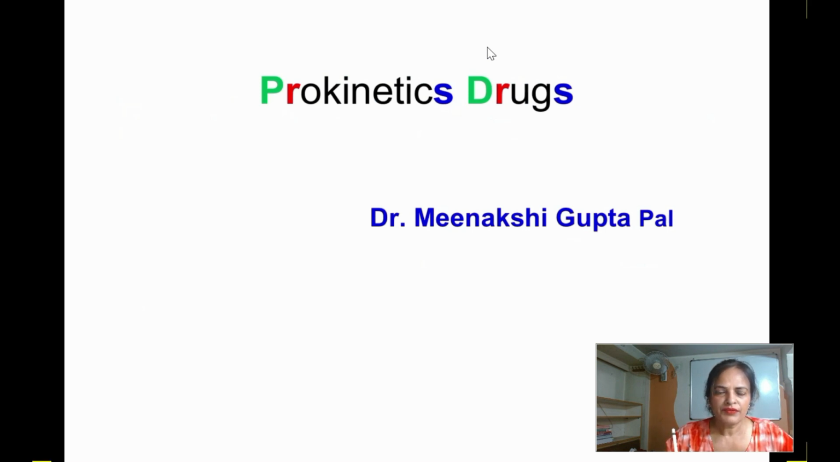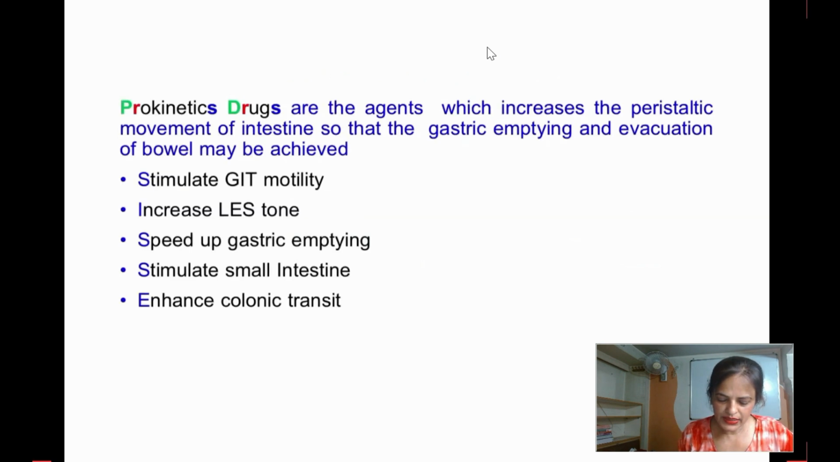So today I have come with another topic of pharmacology, that is prokinetic drugs. So what are prokinetic drugs? They are the agents which are going to increase the peristaltic movement of the intestine so that gastric emptying and evacuation of the bowel may be achieved.